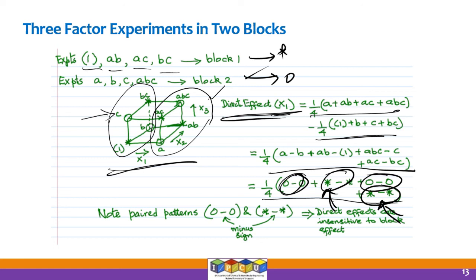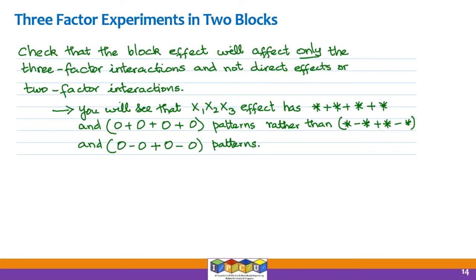So you can do this calculation for factor x2 or factor x3 or factor A. You can check that. You can also check this for two-factor interactions. There you calculate the two-factor interaction effects, and then you will find that the block is not confounded with those estimates of the effects. All right.